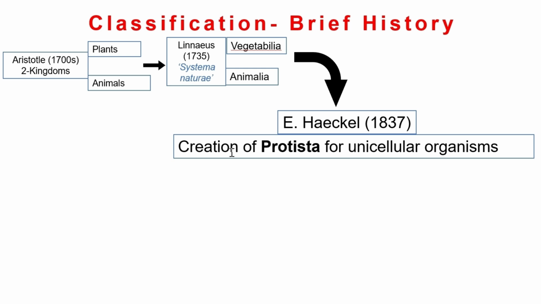And then after Linnaeus, it was Ernest Haeckel. In 1837, he created the kingdom Protista for unicellular organisms. In the previous classifications of Linnaeus and Aristotle, these unicellular organisms were grouped with the multicellular organisms, so there was no distinction between unicellularity and multicellularity. Ernest Haeckel is credited with the creation of Protista for unicellular organisms, which consists of organisms like amoeba.